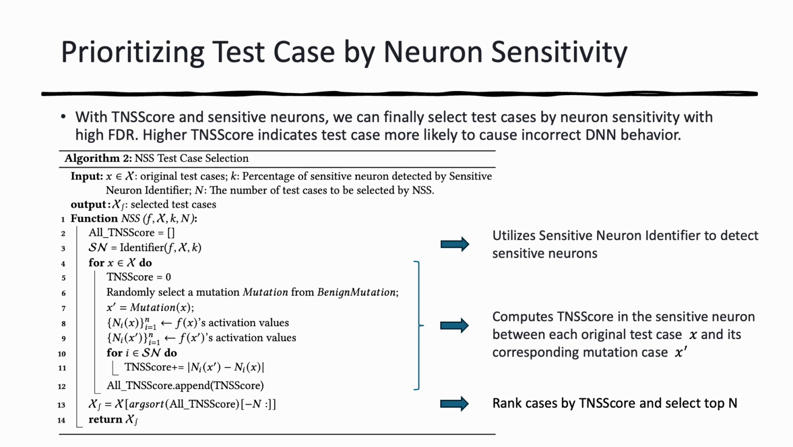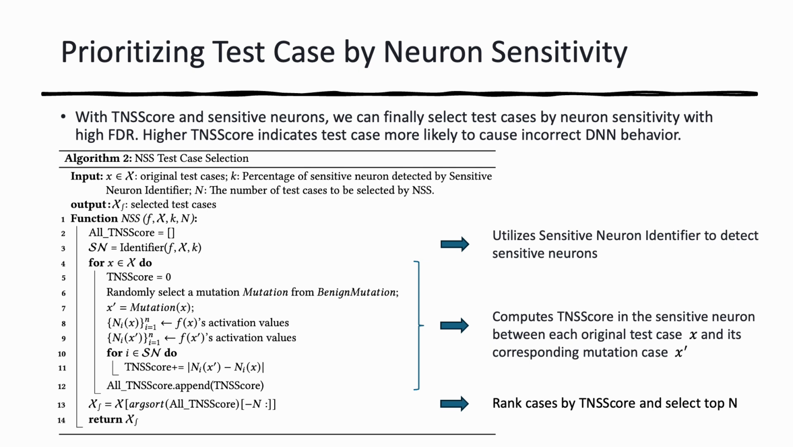Now that we have defined the test case neuron sensitivity score, or TNS score, and identified the sensitive neurons using our sensitive neuron identifier algorithm, we can effectively prioritize the test cases that are most likely to cause the DNN to fail. The prioritization process works as follows. First, we use the sensitive neuron identifier to detect the sensitive neurons in the DNN.